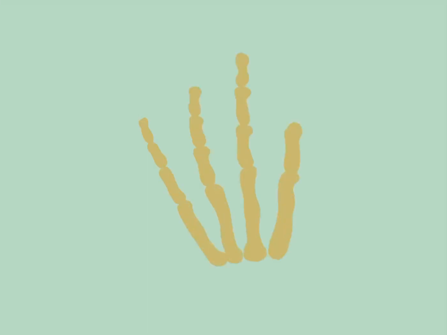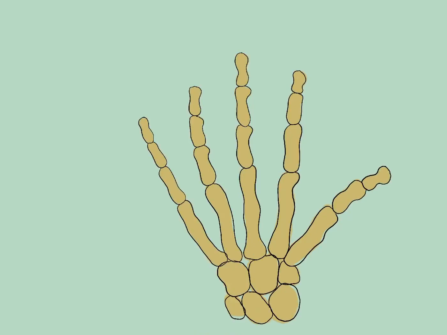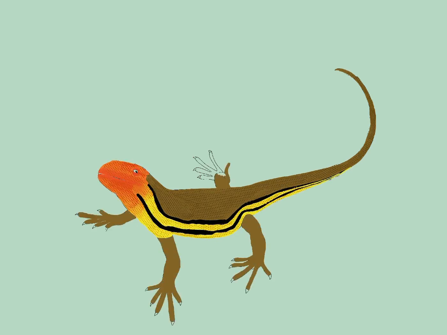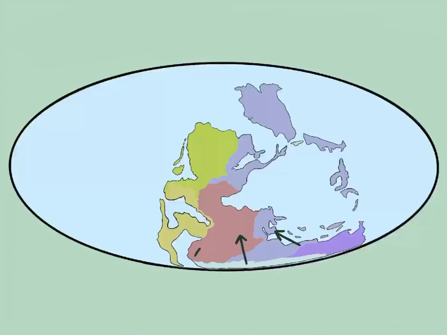Tetrapods evolved, becoming pentadactylous, meaning they have digits on hands, feet, and sometimes wings. One of the earliest reptiles, Hylonomus, appeared roughly 315 million years ago. Towards the end of the Carboniferous period, reptiles migrated inwards towards the center of Pangaea.